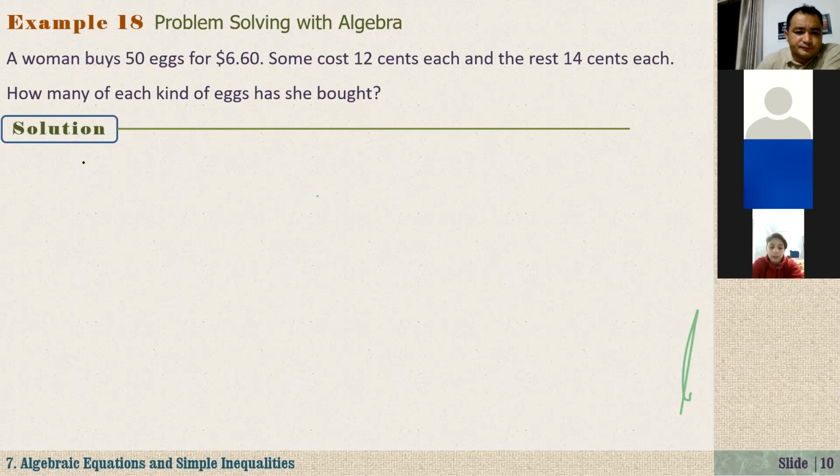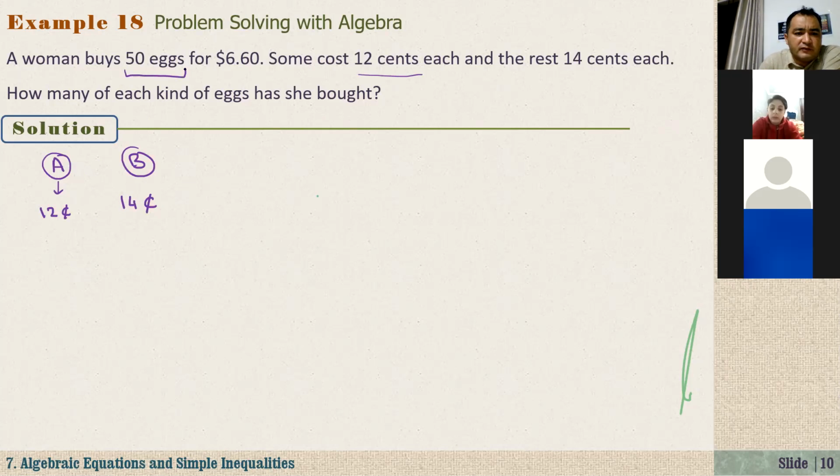Okay, here, let's say we are buying two types of eggs. Here we have type A and type B. It says that some cost 12 cents each, so let's say type A eggs are 12 cents each. And how about type B? It is 14 cents each, okay? Altogether the woman bought 50 eggs. How many type A eggs did she buy? We don't know, right? Let's say she bought n type A eggs.